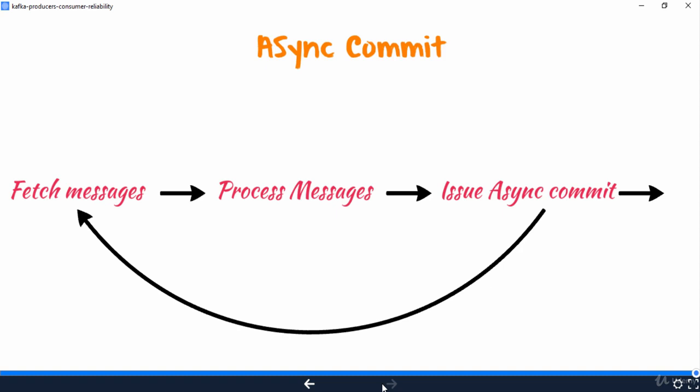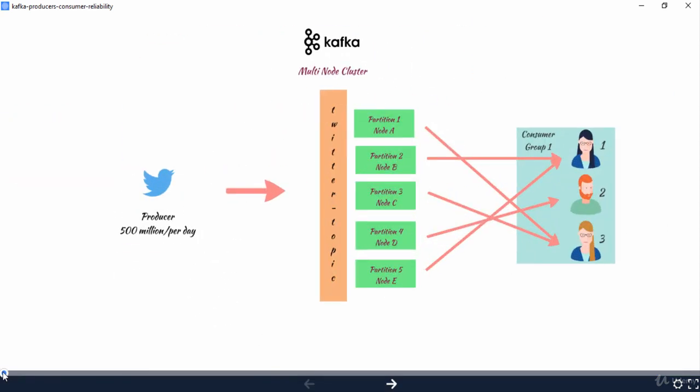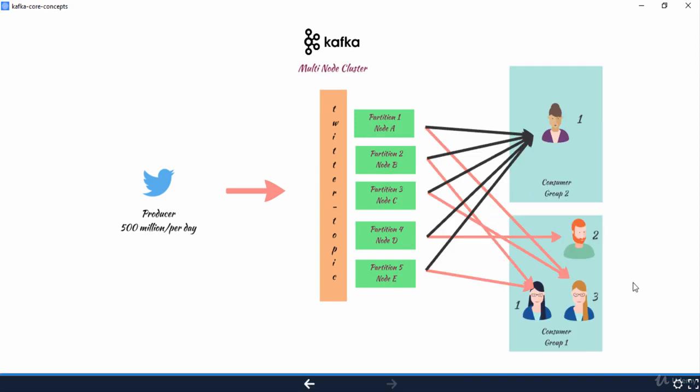Before we wrap up consumer fault tolerance, I just wanted to stress one more thing. Here in our illustration, we can see 3 consumers from a consumer group. You can totally have another consumer group with its own set of consumers processing the same topic and partitions in the topic. Look at this illustration. Here we have another consumer group with just one consumer processing messages from the topic. Since we have only one consumer, the same consumer is assigned to process messages from all partitions.